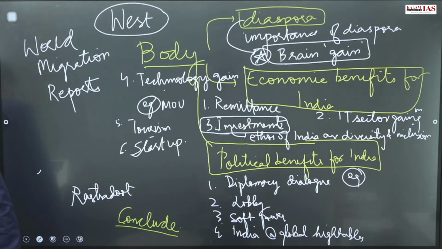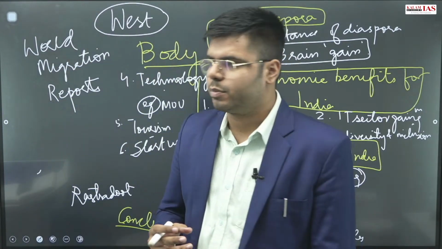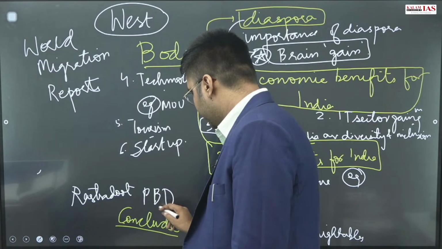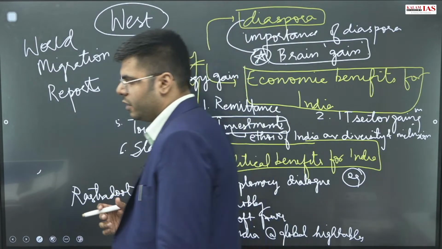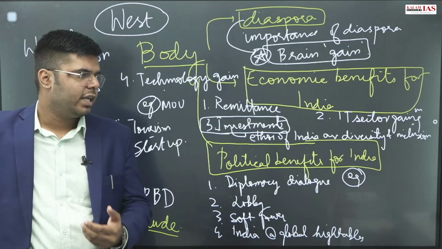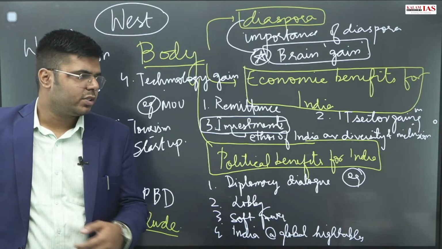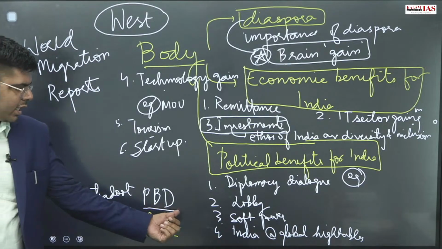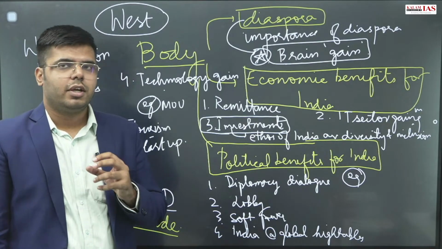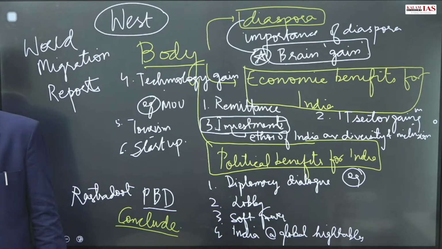Or you can highlight how we can improve our connect with the diaspora. You can highlight the Pravasi Bharatiya Divas that is celebrated every alternate year. So to improve the connect, the government or the decision makers have taken cognizance of this fact that the diaspora's connect with the country and their influence abroad has to be used for positive development indicators in India.